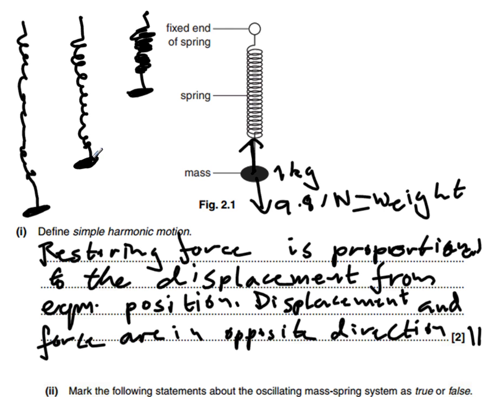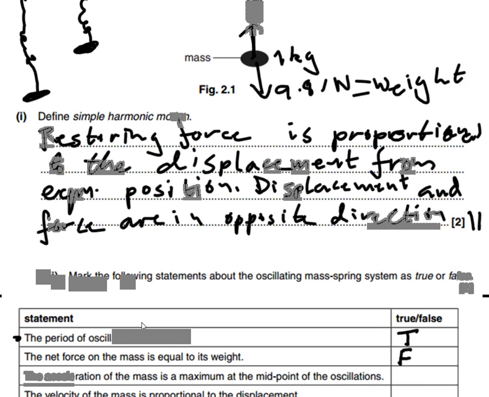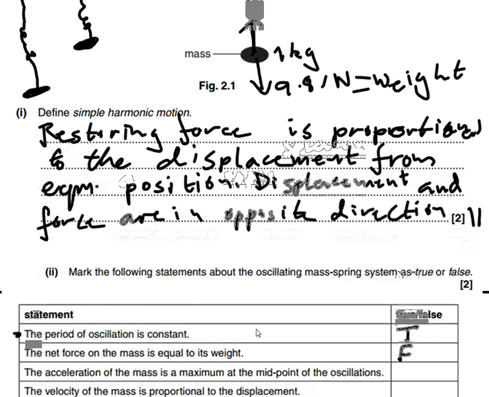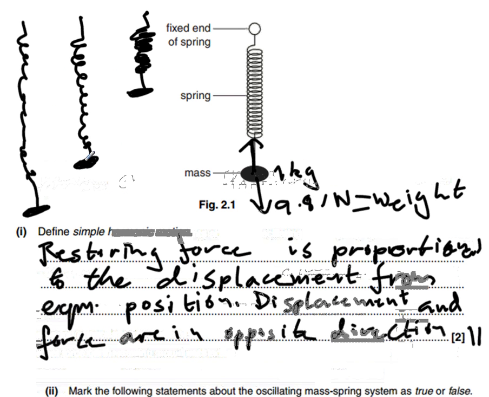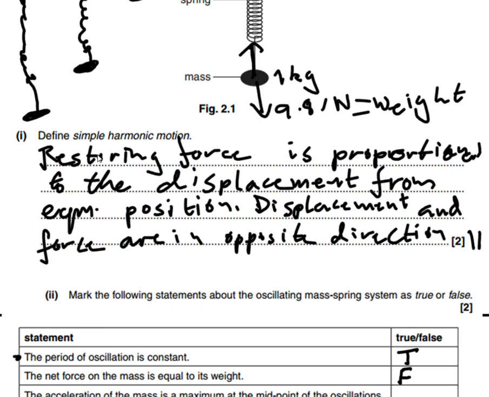What our statement is saying is that the acceleration is maximum at the midpoint of the oscillation. Now, if we put our mass here at the midpoint of our oscillation, that's its equilibrium position. That is where it likes to rest. If we put it where it likes to rest, it's not going to move, therefore it's not going to accelerate.